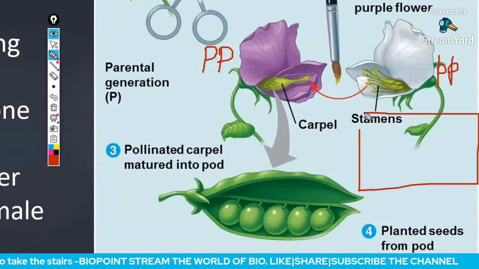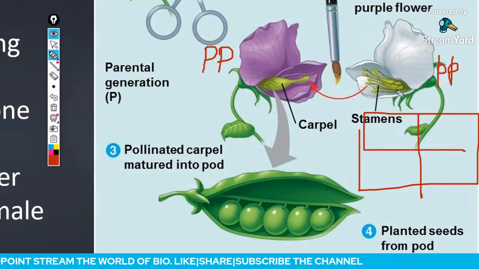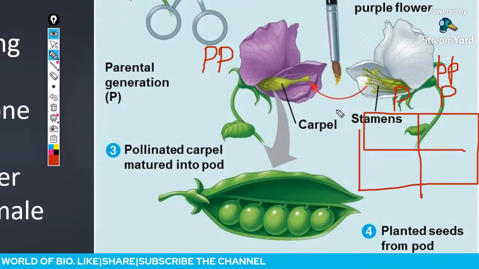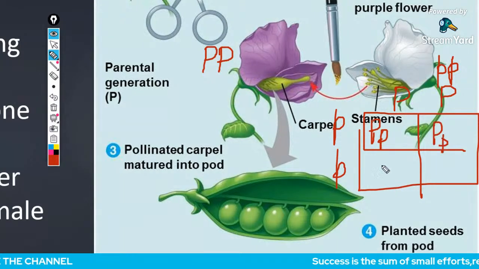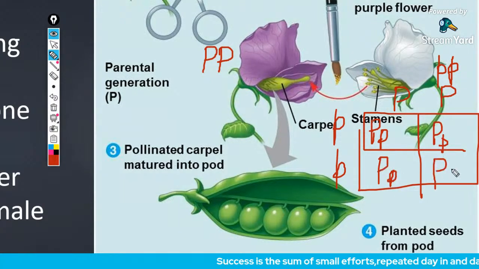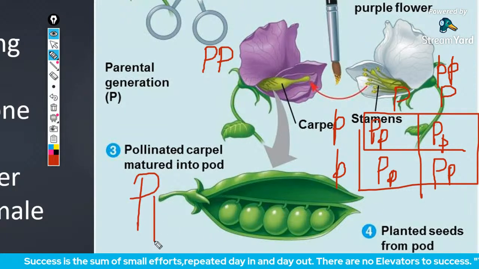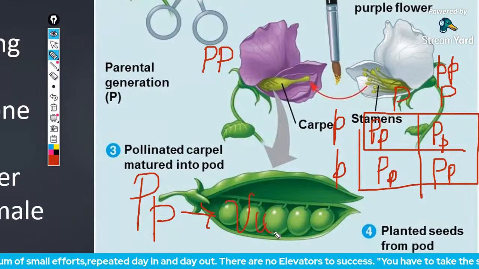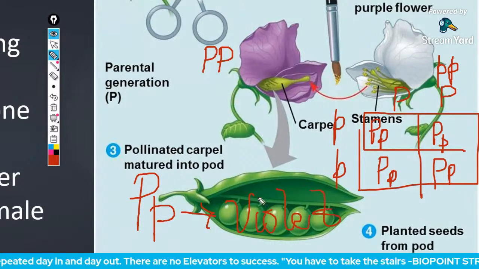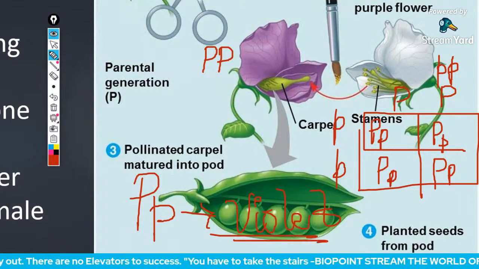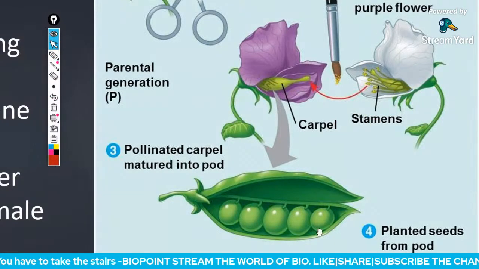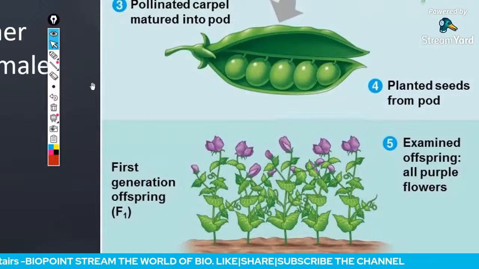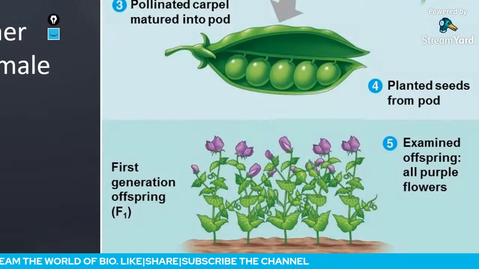If I draw a Punnett square for this, all the offspring are capital P, small p, and capital P is dominant. So we can expect only the dominant trait in the F1 generation. So it is violet. Look, in the F1 generation, all flowers are purple.